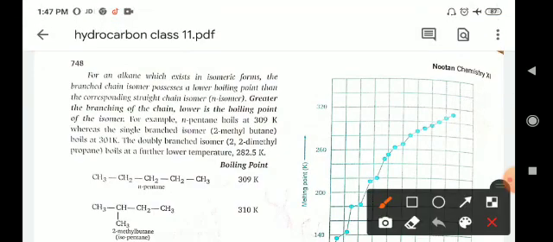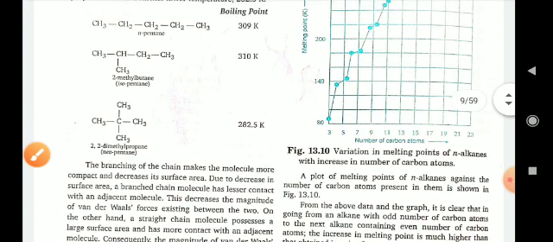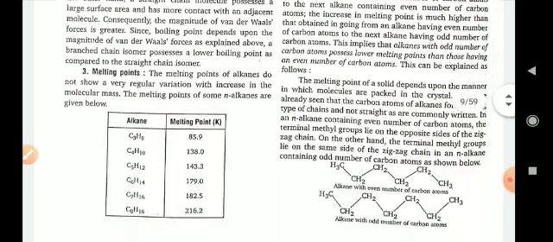For an alkane which exists in isomeric forms, the branched chain isomer possesses a lower boiling point than the corresponding straight chain. Greater is the branching of the chain, lower is the boiling point of the isomer. For example, normal pentane boils at 309 Kelvin, whereas isopentane boils at 301 Kelvin. So on increasing branching, the boiling point decreases.